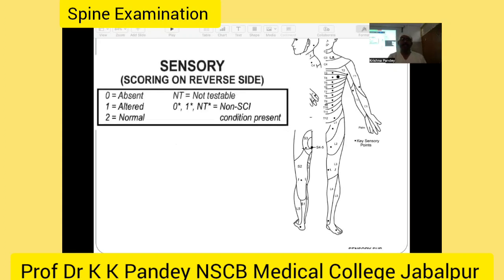And again, there is a scoring of the sensory examination, whether it is absent, altered, or normal. So you should be aware of these dermatomes. There are various types of dermatomes to examine over the spine. In particular, on an OPD basis, first we examine the deltoid, C5. For C6, we examine thumb and index finger. For C7, we examine the middle finger. For C8, we examine these 2 fingers.